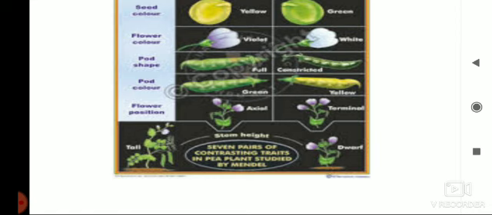So he thought that there should be some chemical, he called it the factor. Today we call it the DNA or gene. So Gregor Johann Mendel is known as the father of genetics. Study of heredity and variation is genetics. The word gene was coined by William Johannsen. Then Correns said that all the principles put forward by Mendel are the fundamental laws, and Bateson termed the word genetics.